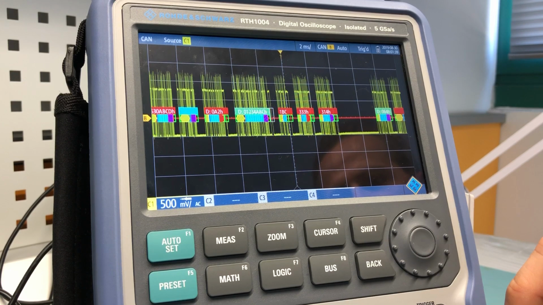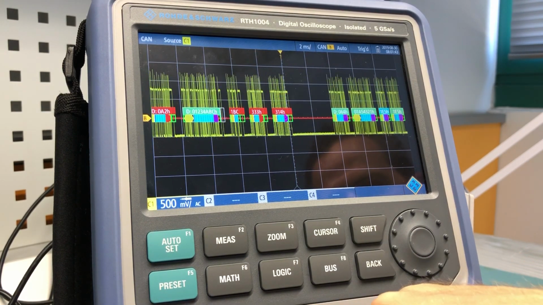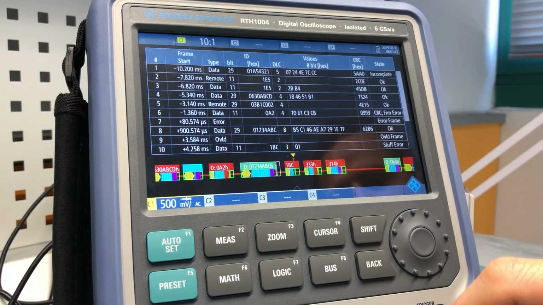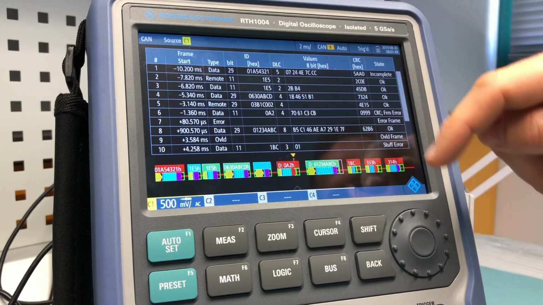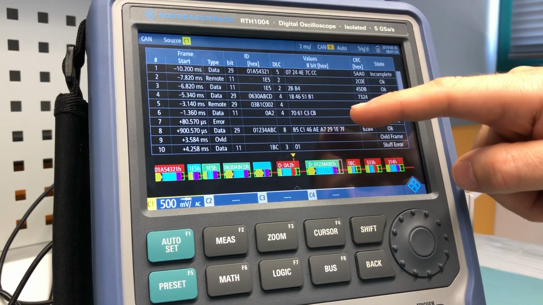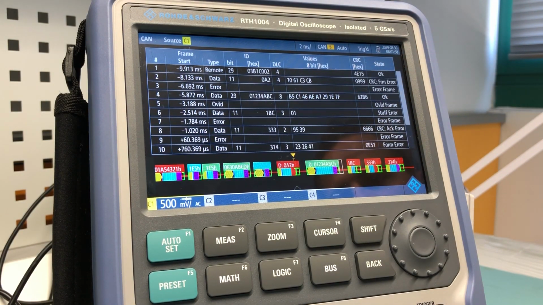If you want to see more of the decoded data, you can go to mode and protocol. And if you hit this one, you will see a table with all the data already analyzed, where it shows also the values of the bits that it is triggering at.